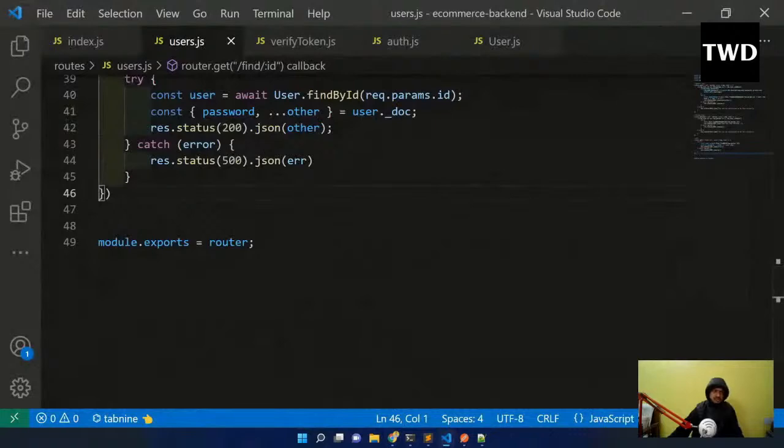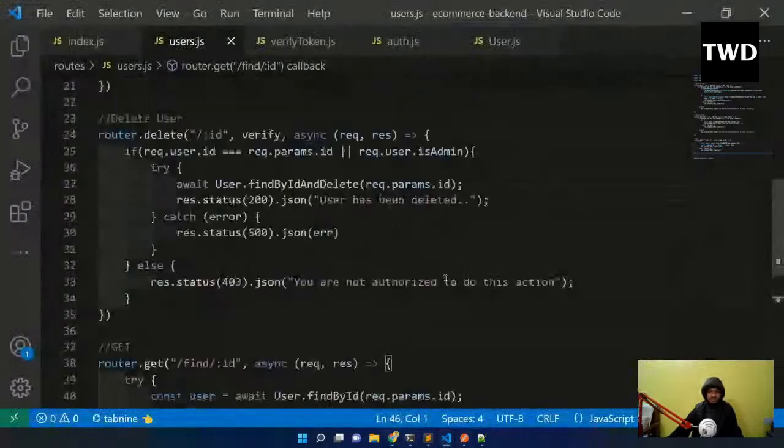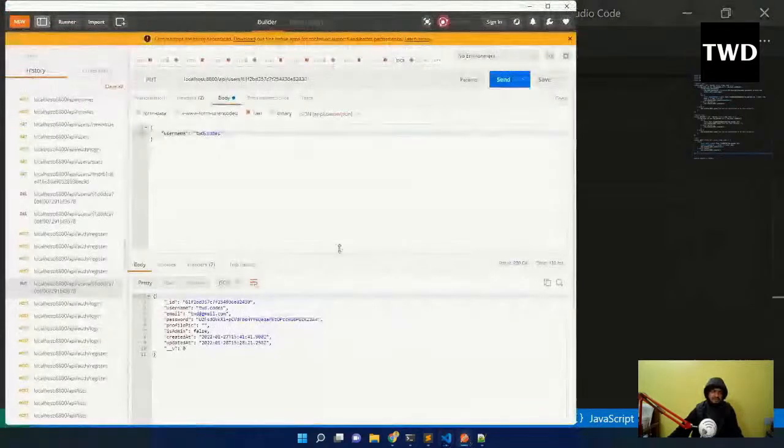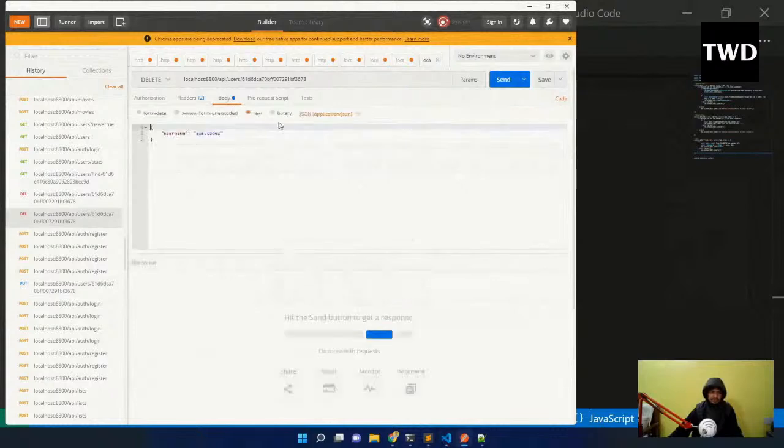And now we are going to first delete a user. Definitely we are not going to delete the admin, we are going to delete this other user, but only an admin can delete it. As we have seen, only an admin can delete it, or the same user can delete. So we are going to delete from the admin. I have this delete also, and in delete we have to pass the bearer, body and all. I think in delete the body and all is not required. I don't know why I've given this.